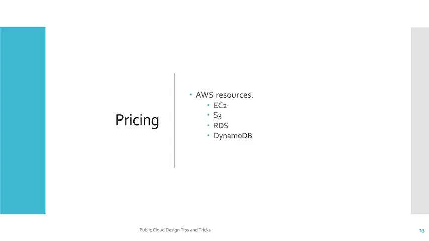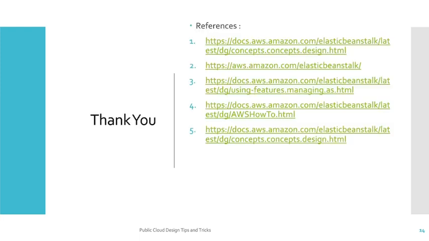Now when we are talking about pricing, AWS Elastic Beanstalk doesn't charge anything. You only have to pay for the resources which are getting provisioned inside your environment, like EC2 instances, S3, RDS, DynamoDB, whatever you are using, you just have to pay for that. This is the basic fundamental of AWS Elastic Beanstalk.